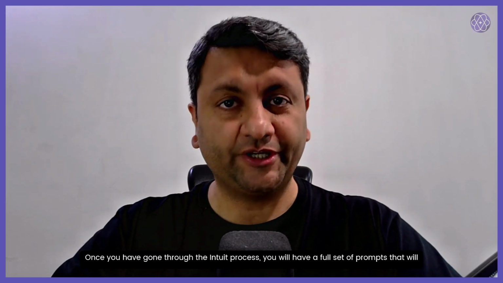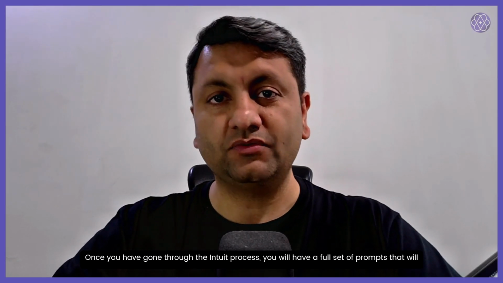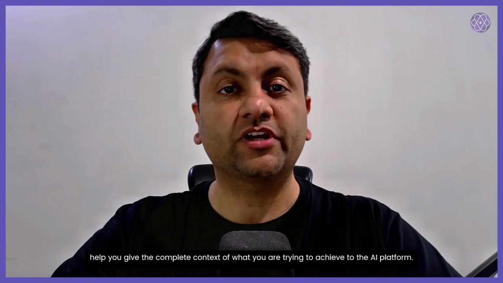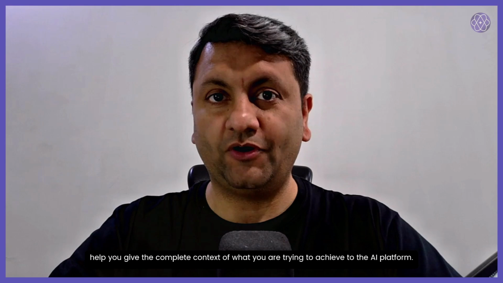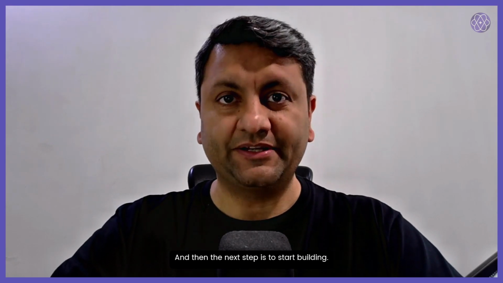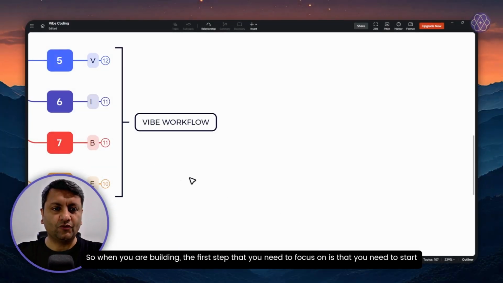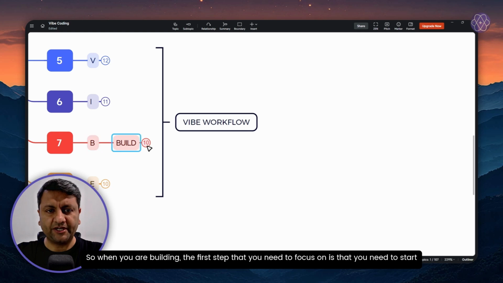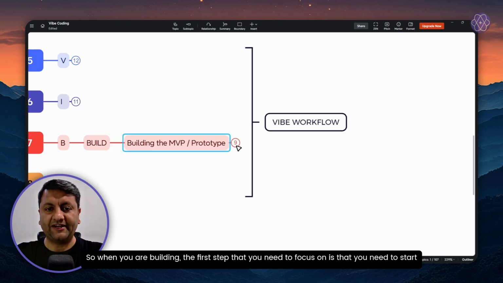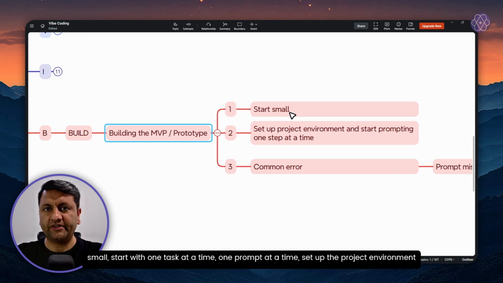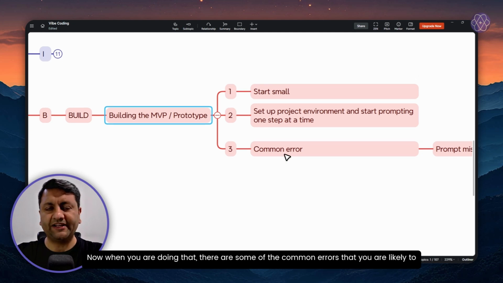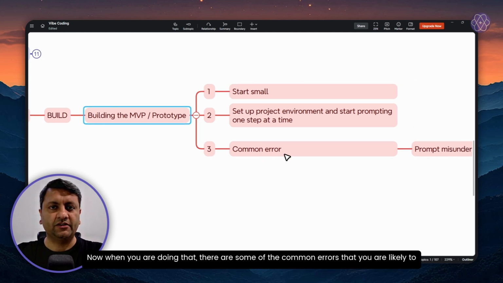Once you have gone through the Intuit process, you will have a full set of prompts that will help you give the complete context of what you are trying to achieve to the AI platform. And then the next step is to start building. So when you are building, the first step that you need to focus on is that you need to start small. Start with one task at a time, one prompt at a time, set up the project environment and start prompting.